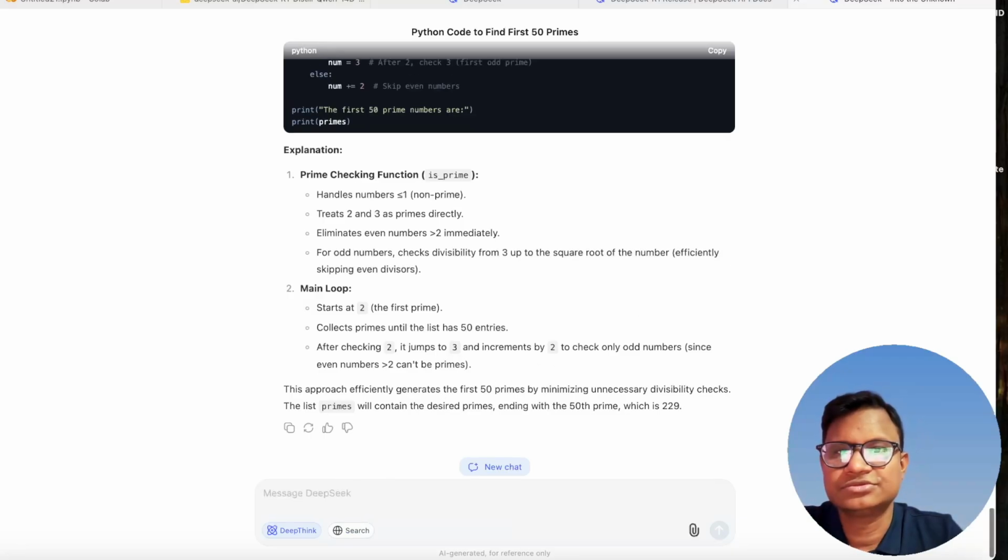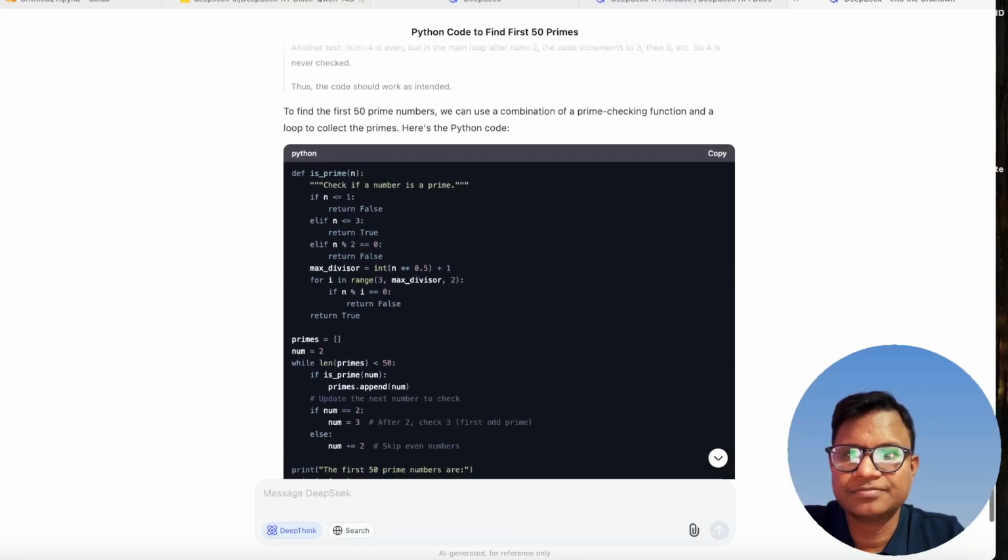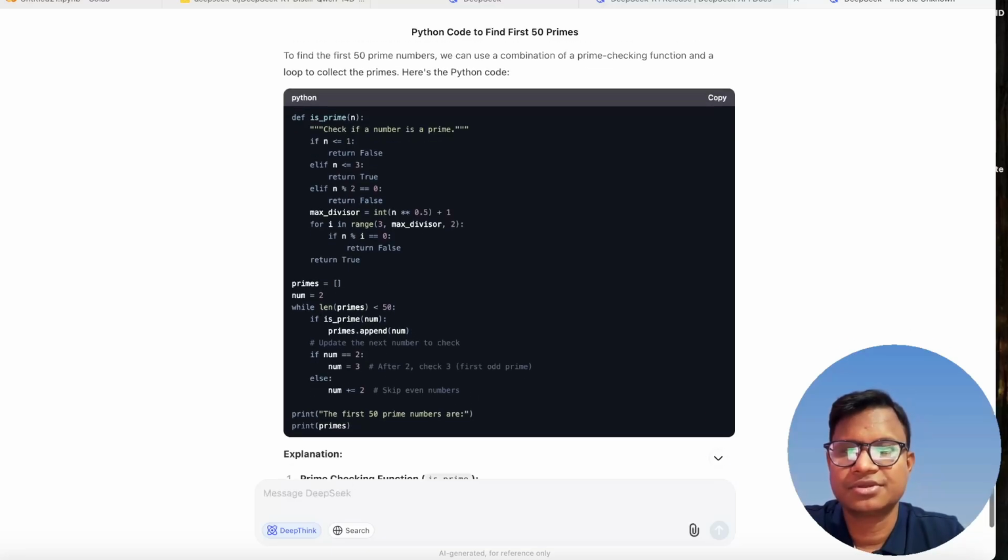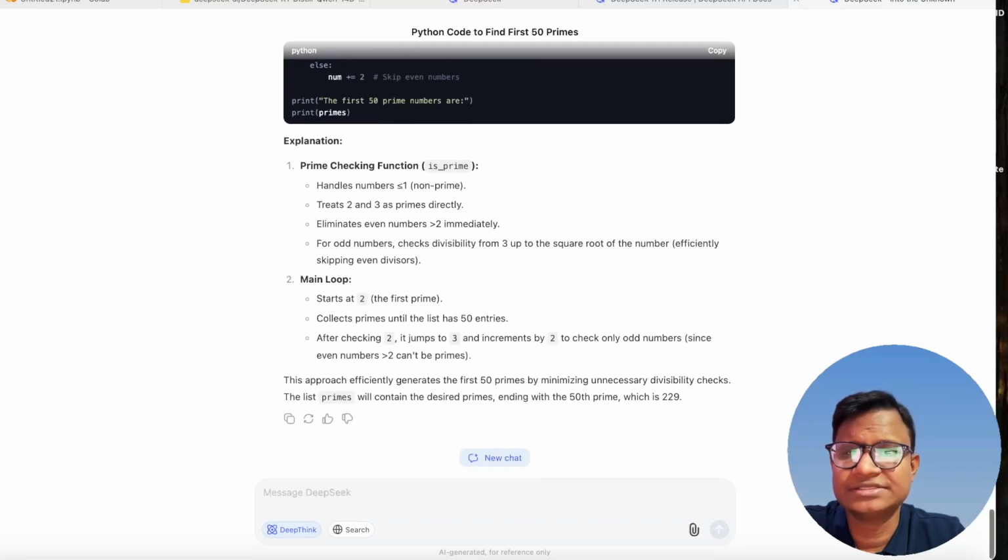See what is happening: it is giving you the first 50 prime numbers. First it is checking whether the number is a prime number or not. It has a list of prime numbers here, and it is trying to append to this list until it reaches 50. It is also giving you the explanation and everything.